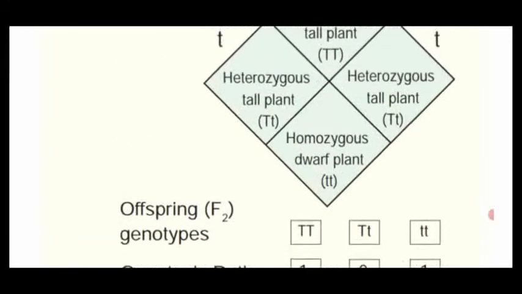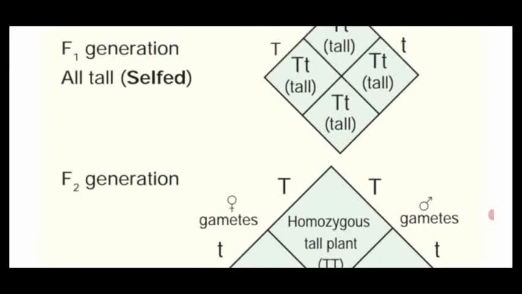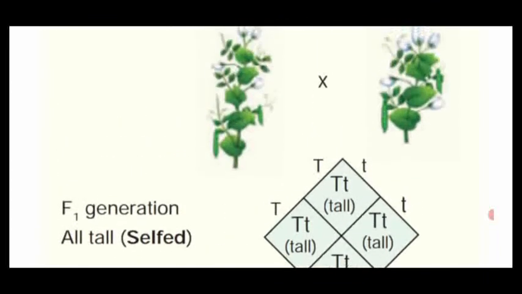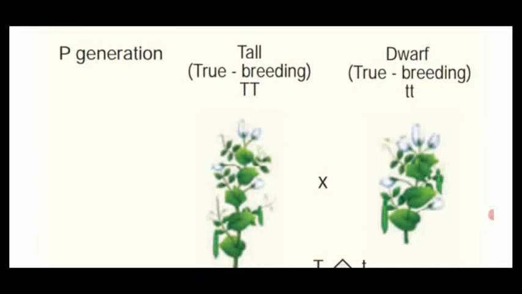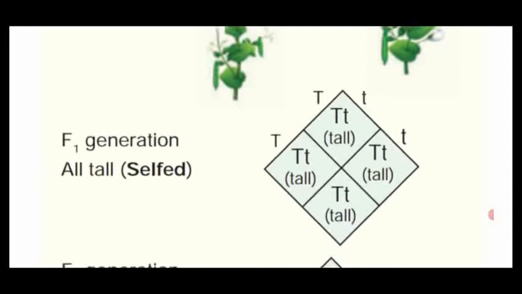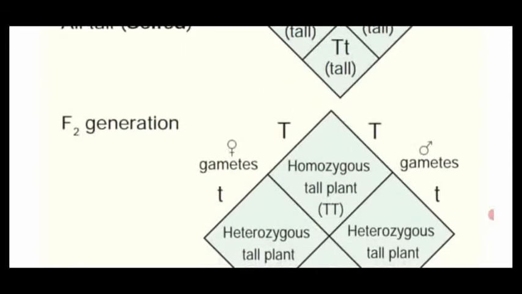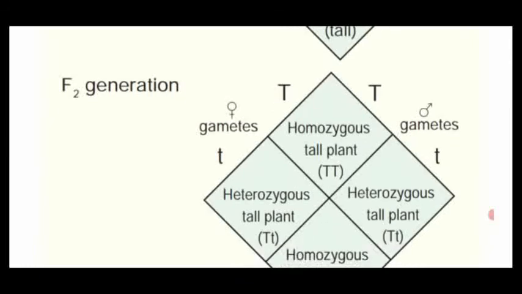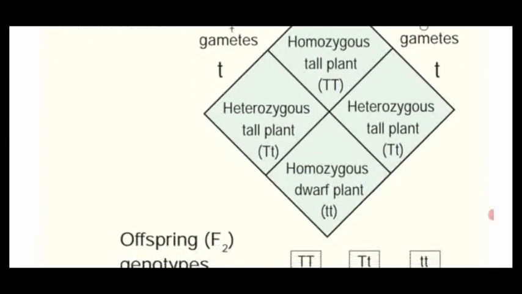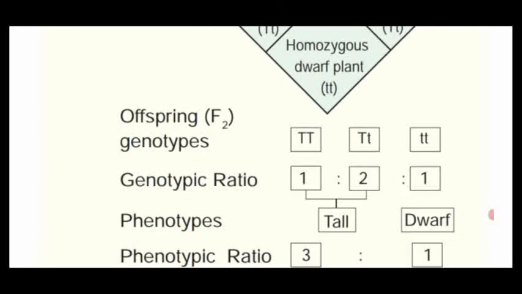So dear students, this is the graphical representation of monohybrid cross, which proves two laws. One is the law of dominance, which is expressed in the F1 as well as the F2 generation. But the recessive character is only expressed in the F2 generation, which proves the law of segregation or law of purity of the gametes.